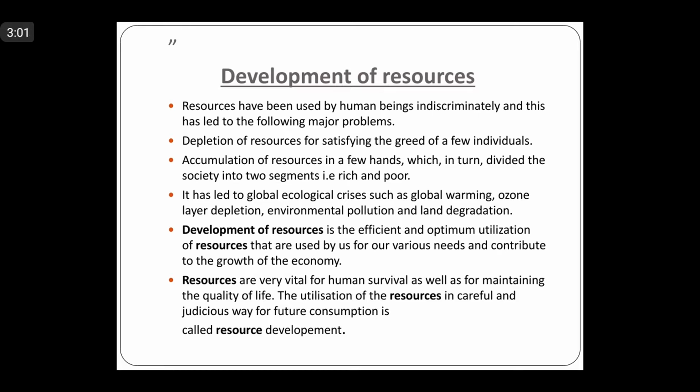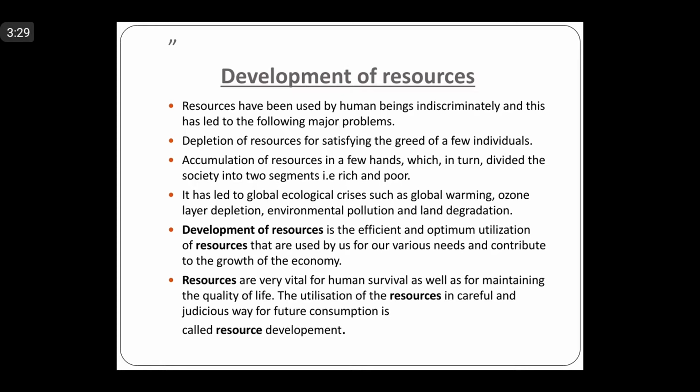The first problem was that the depletion of resources began. Depletion of resources, because they did not have any idea about non-renewable or renewable resources. So resources have already been depleted from the earth's surface, and as you know, some resources take millions of years as far as formation is concerned.